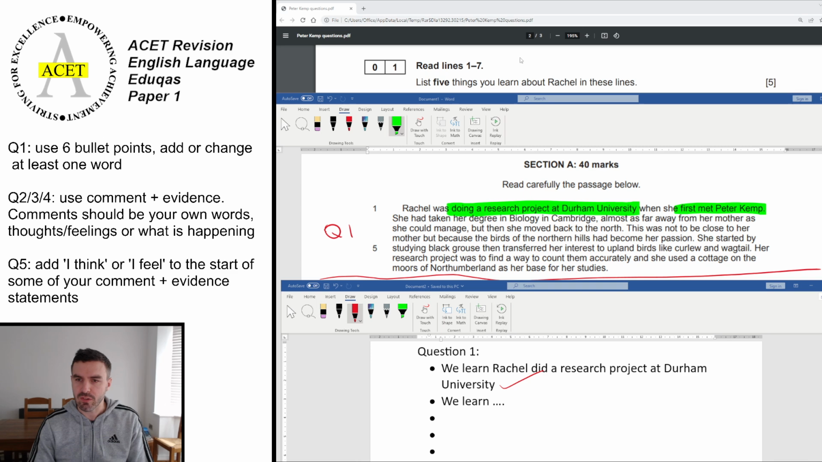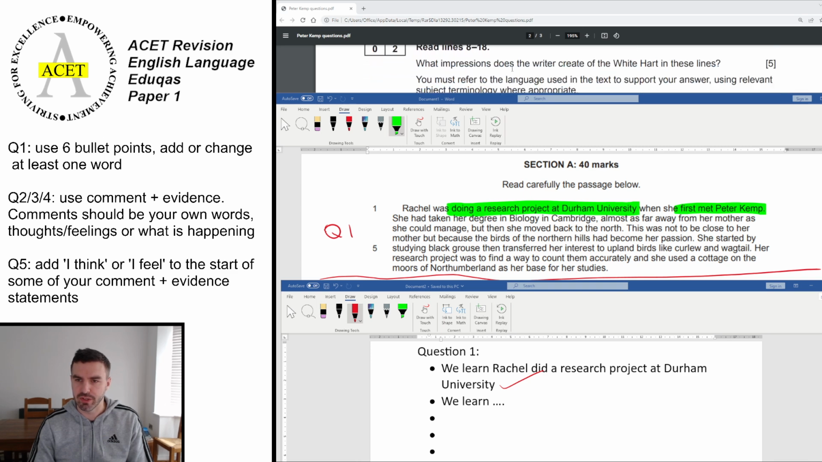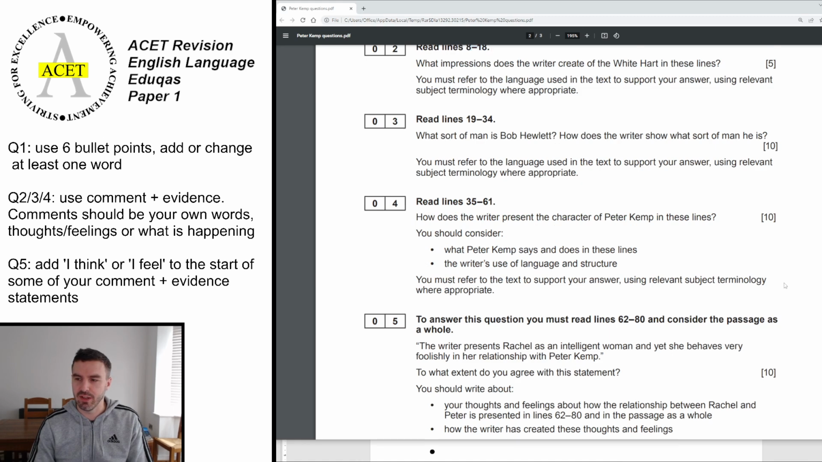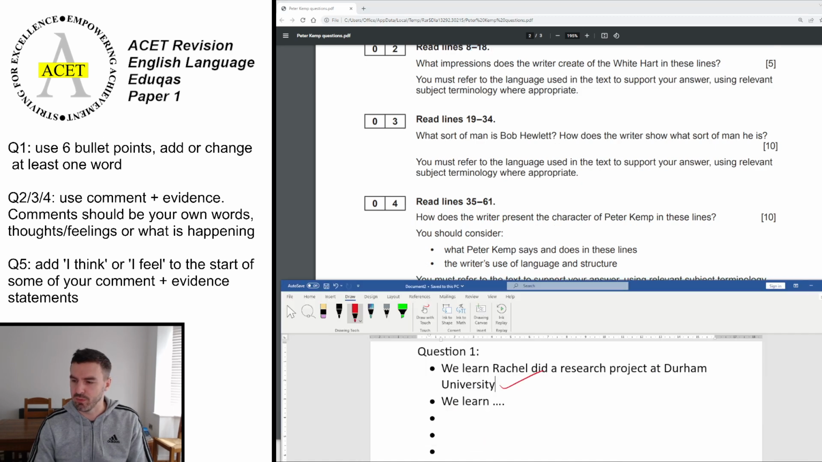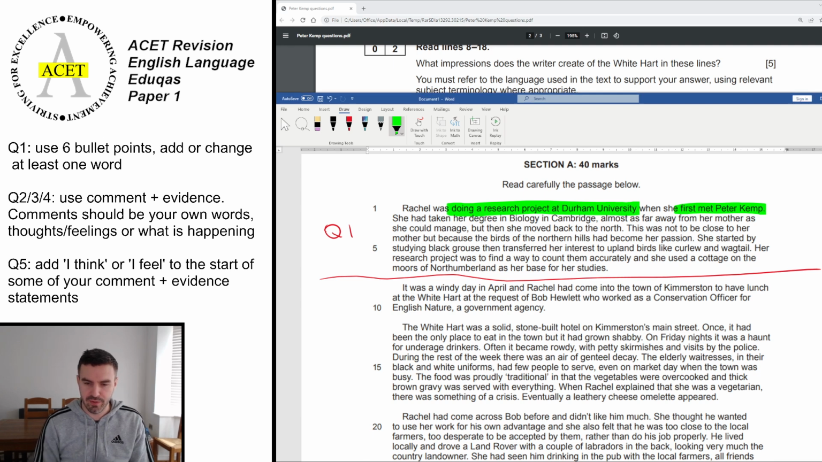Okay? Right, second question. If we just scroll down the top there. It says, read lines 8 to 18. Okay, so we do the same thing again as normal. We take our pen and we use the correct pen. There we go.